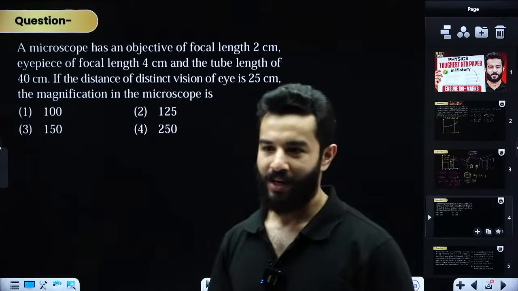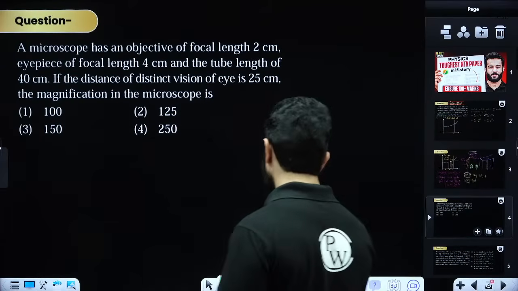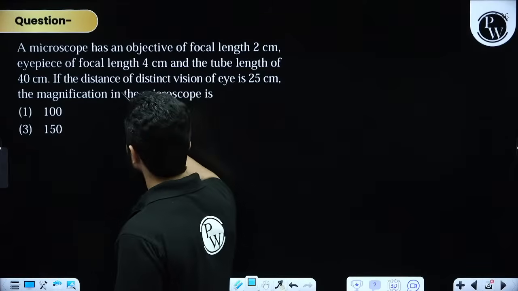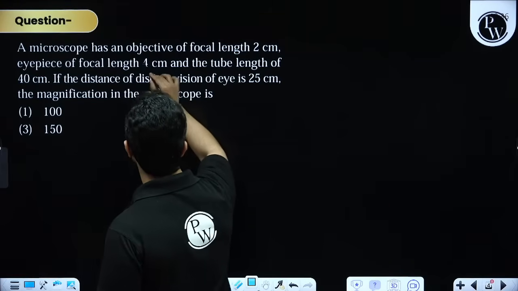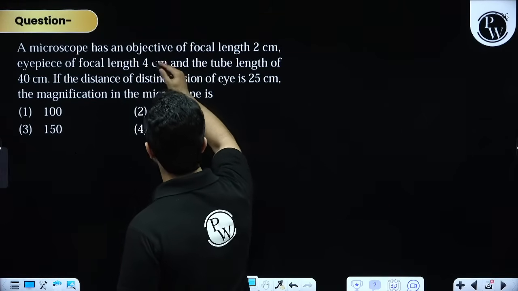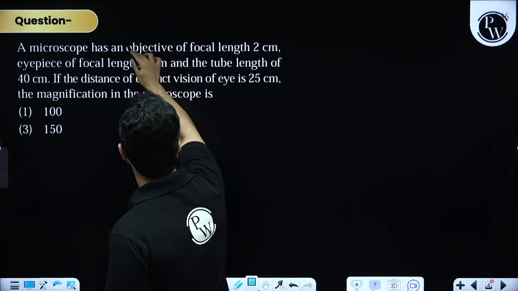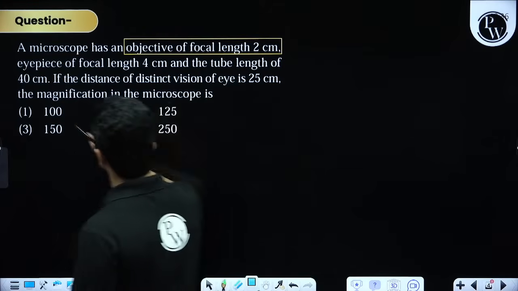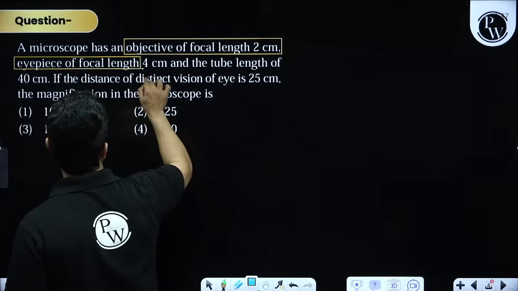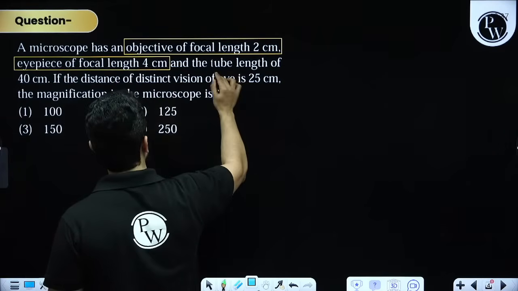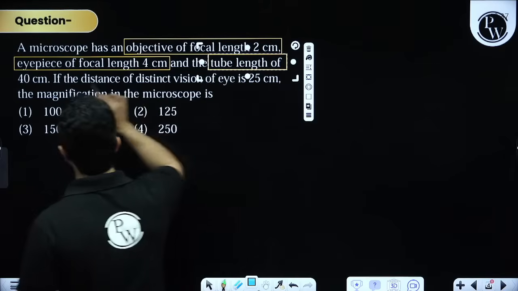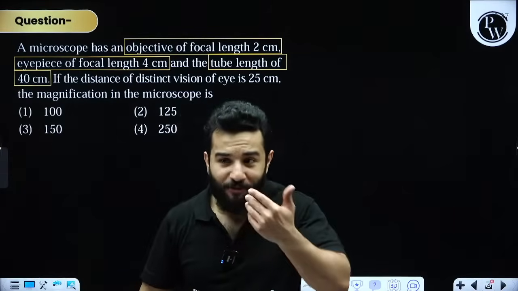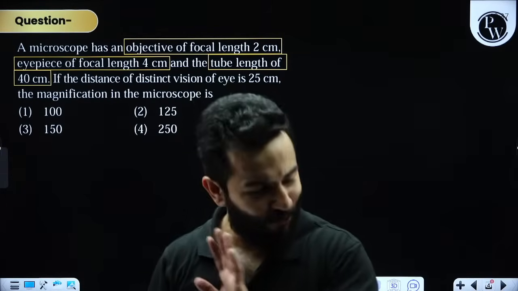Second question. Again, many students faced trouble in this, and let me tell you why. They have said that we have a microscope and it has an objective. Of course, we have a compound microscope. We have an objective focal length of 2 centimeter, an eyepiece with focal length of 4 centimeter, and tube length of 40 centimeter, and they have not said where the final image is getting obtained. They have not said anything.